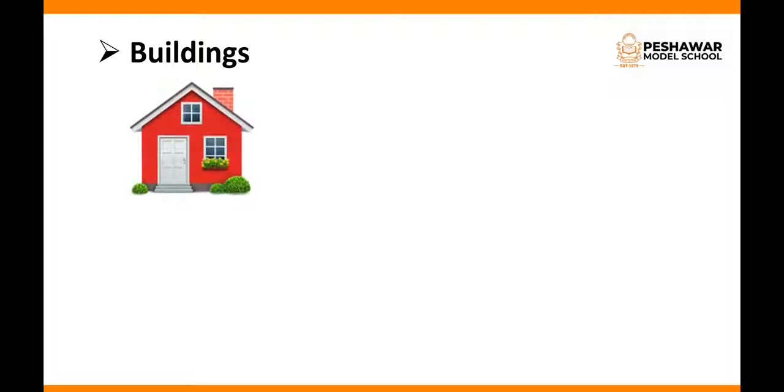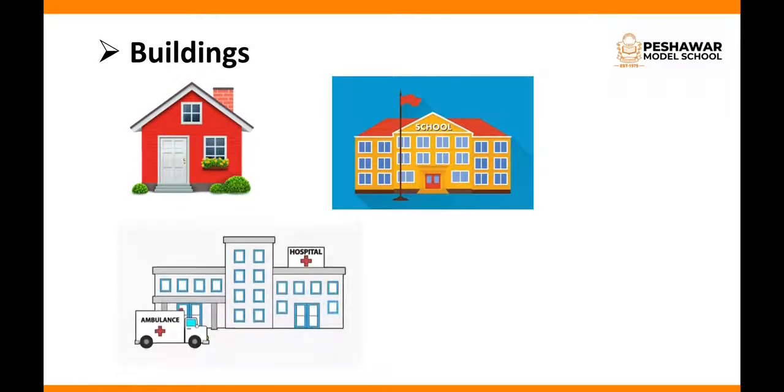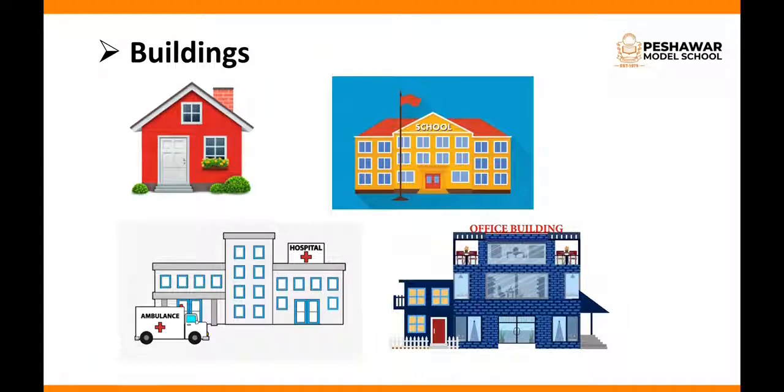Now buildings. What are buildings? Buildings are a type of structure which are made by bricks. We make buildings out of bricks. We can't make a building out of cardboard, right? Buildings can be homes, schools, hospitals, office buildings. All these are made up of different kinds of materials. The materials used in the construction of these buildings can be tiles, sand, cement, wood, anything, right? So different kinds of materials are used to make a building.